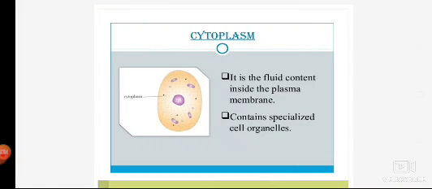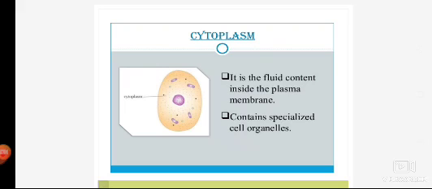Then comes the cytoplasm. Cyto means cell and plasm means the fluid filled structure. It is the fluid content inside the plasma membrane, which is basically a jelly-like structure, and it helps in the prevention of a shock or any stress to the body. This cytoplasm contains specialized cell organelles like mitochondria, Golgi body, endoplasmic reticulum. Cytoplasm is present in both animal cell as well as the plant cells. Okay, and cytoplasm is basically present outside the nucleus and inside the cell membrane. जो हमारी सेल मेम्ब्रेन होती है उसके अंदर साइटोप्लाज्म होता है एंड न्यूक्लियर मेम्ब्रेन के बाहर होता है.